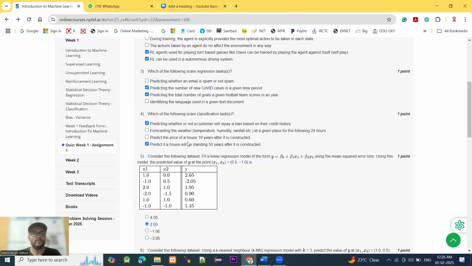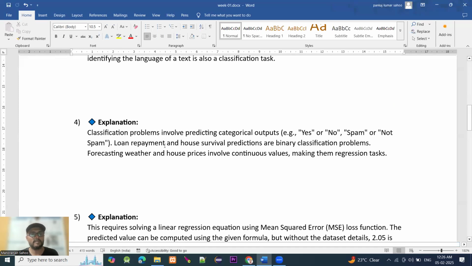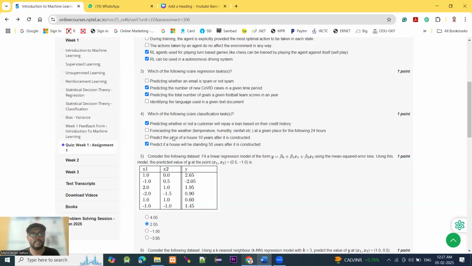Moving to question number 4: which of the following is or are classification tasks? Two options we choose here out of the four: predicting whether or not a customer will repay a loan based on their credit history, and predicting if a house will be standing 50 years after it is constructed. The question 4 explanation is here. A classification problem involves predicting a categorical output, that is yes or no, spam or not spam. Loan repayment and house survival predictions are binary classification problems, binary yes or no. Forecasting weather and house price involve continuous values, making them regression tasks. So, two options we choose here.